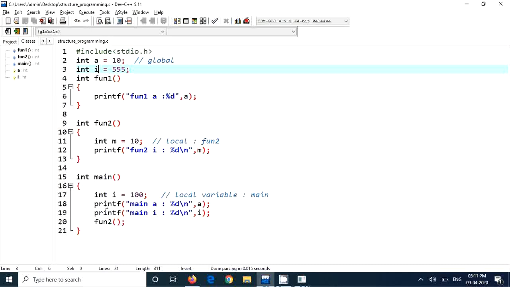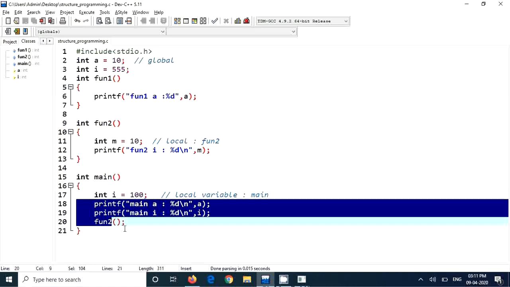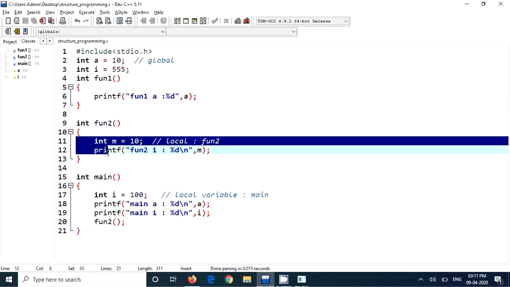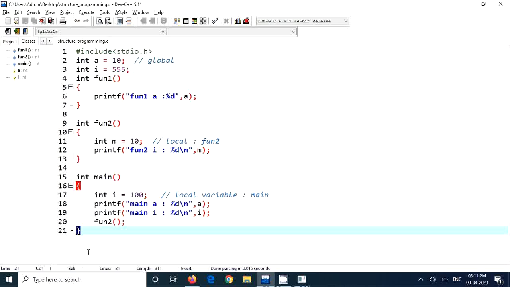If the main started running, say for example this is line 1, line 2, line 3, likewise the main is running, it goes to fun2, fun2 will run fully, it will return here, then it encounters its ending braces, that means the main is over. Once the main is over, the program is over. What is a process? A process is a program in execution. That's what running means. The program started its execution, line by line execution is going on, and that is what we say is running.